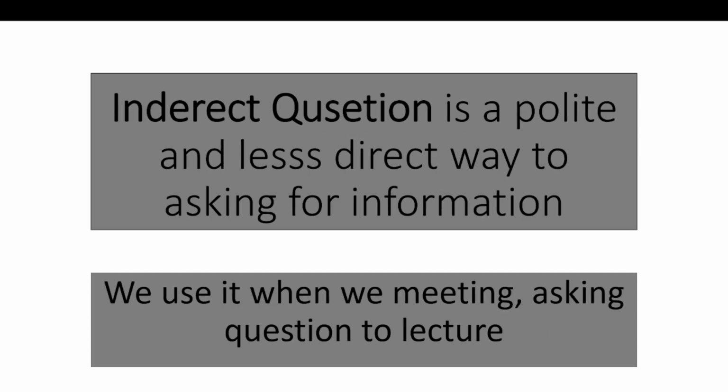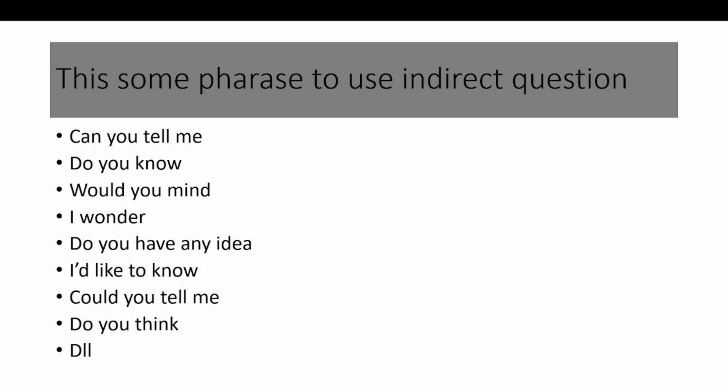So an indirect question is a polite and less direct way of asking for information, and we use it when we are meeting a boss or asking a question to the lecturer. Here are some phrases to use in indirect questions. Number one is, can you tell me? Do you know? Would you mind? I wonder. Do you have any idea? I'd like to know. Could you tell me? Do you think? And so on.